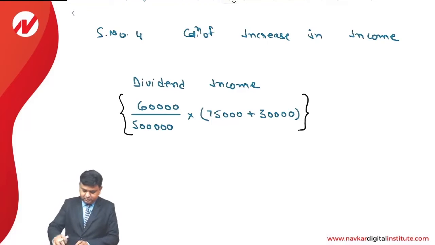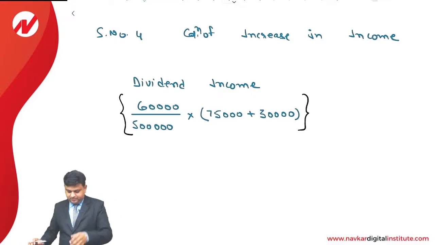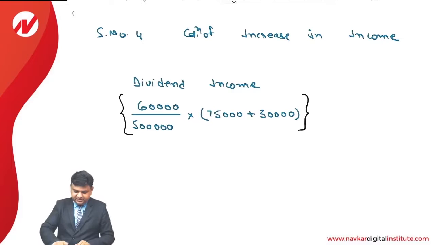Okay. So we understand that over here 75,000 plus 30,000, that comes to 1,05,000 into 60,000 divided by 1,50,000.